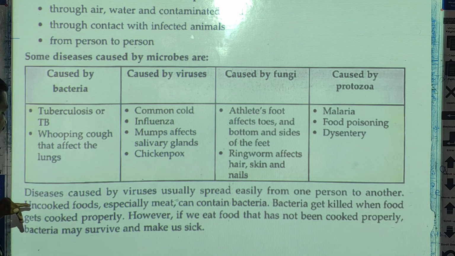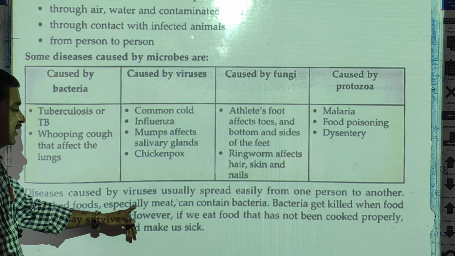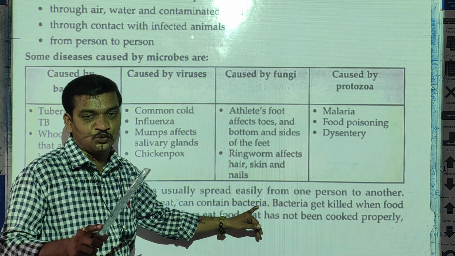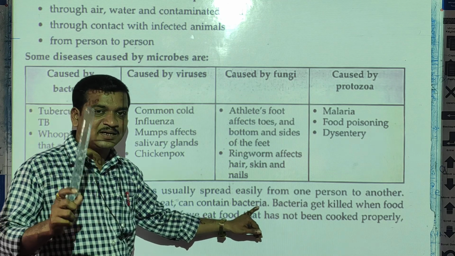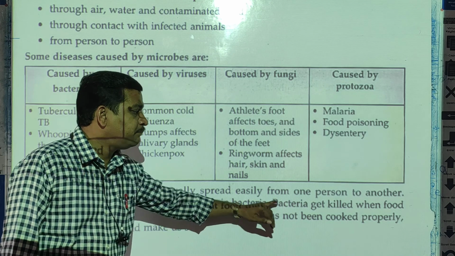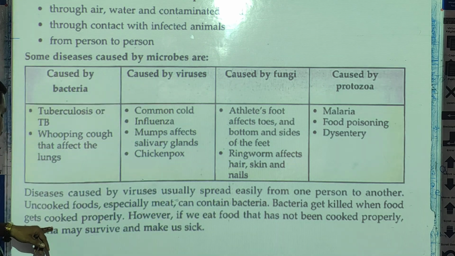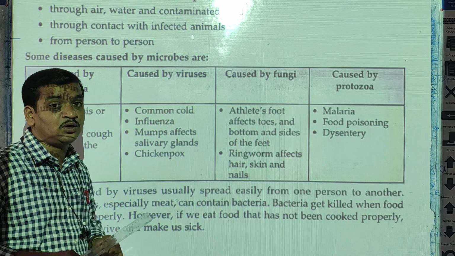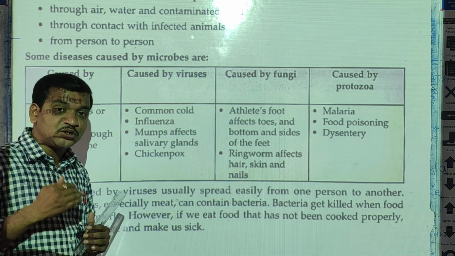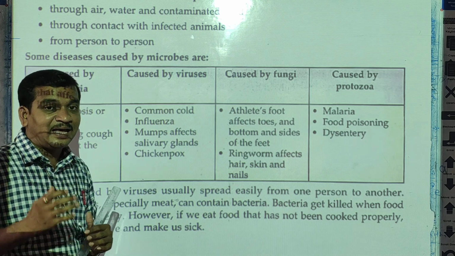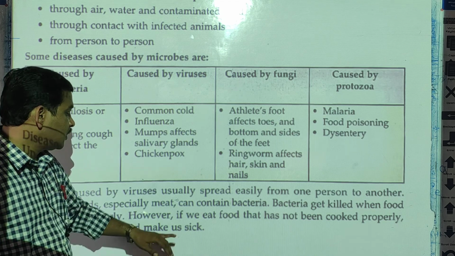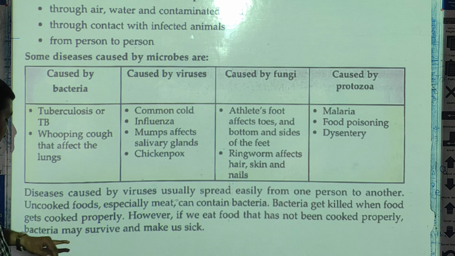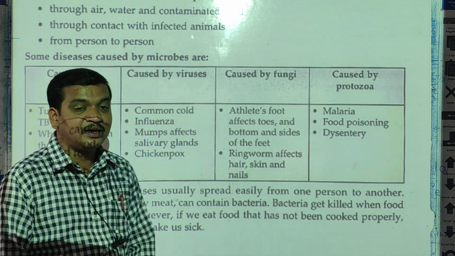Uncooked food, especially meat, can contain bacteria. Bacteria get killed when food gets cooked properly, and that is why we should cook the food properly, because only after cooking can bacteria be killed. If we eat food that has not been cooked properly, the bacteria may survive and make us sick.